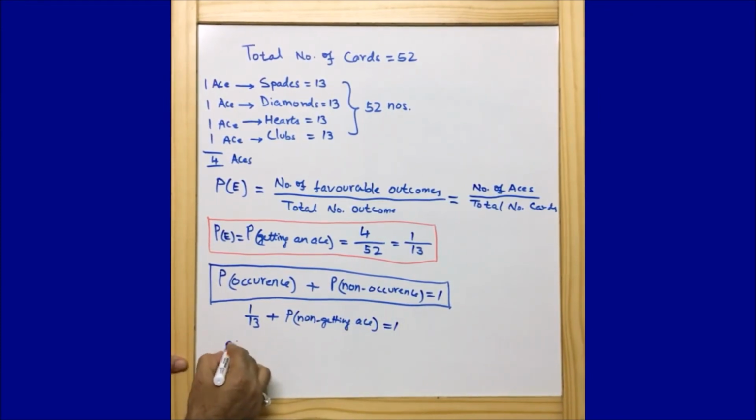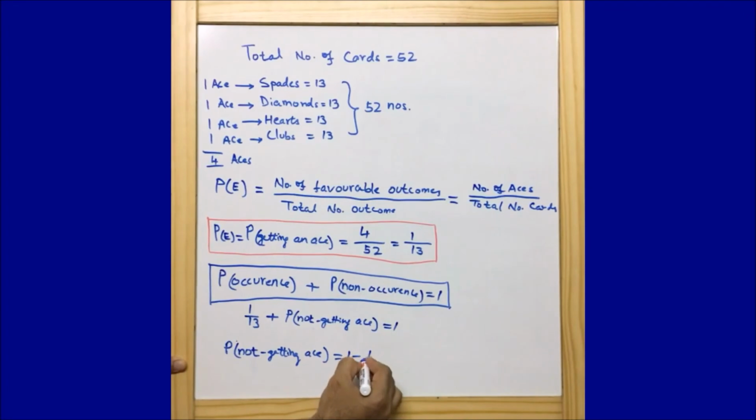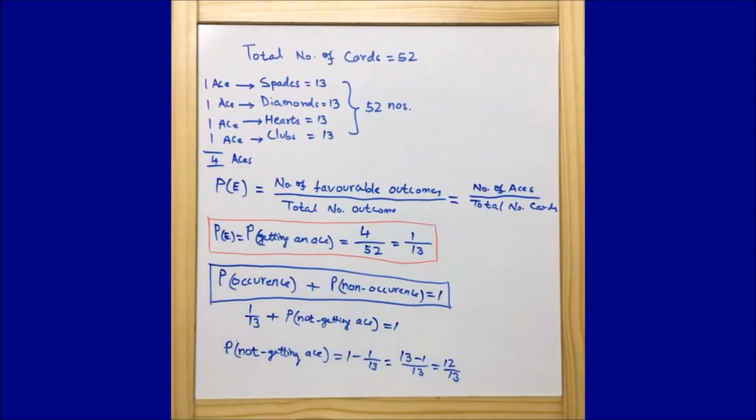I can write probability of not getting an ace is equal to 1 minus 1 by 13, that is equal to 13 minus 1 by 13, that is equal to 12 by 13. This is another part of our answer.